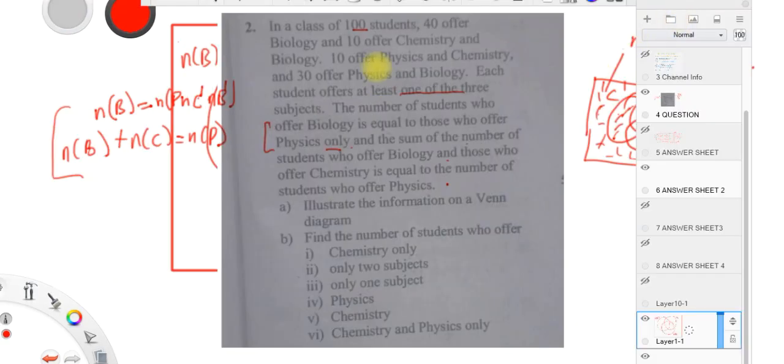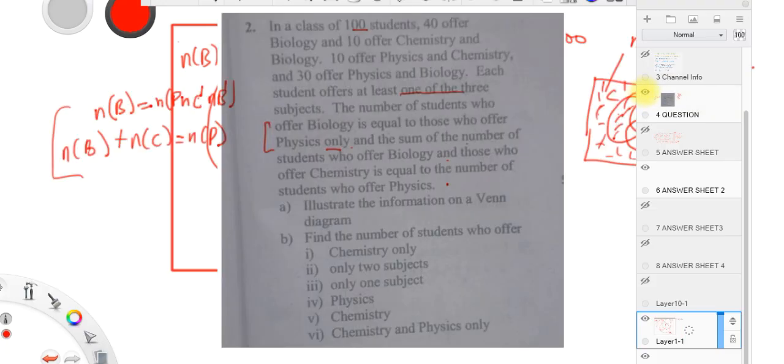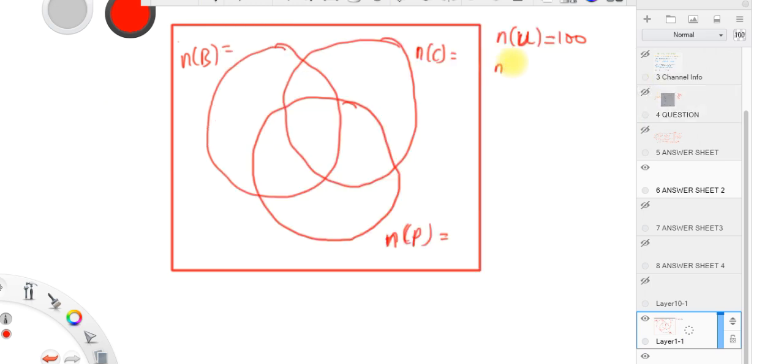So guys, we are told that in the class we have 100 students, so the universal set is 100. So n of U, the universal set, is equal to 100. The number of students in the class is 100. And then we are told that 40 offer biology. It means the number of students who offer biology, n of B, is equal to 40.